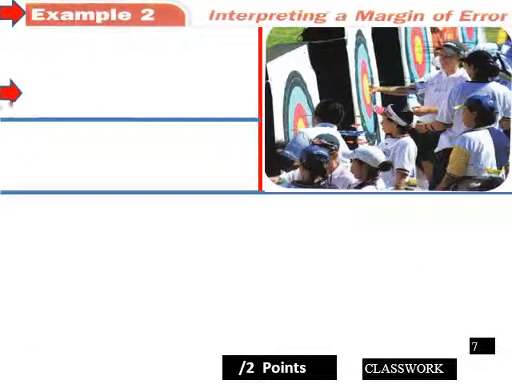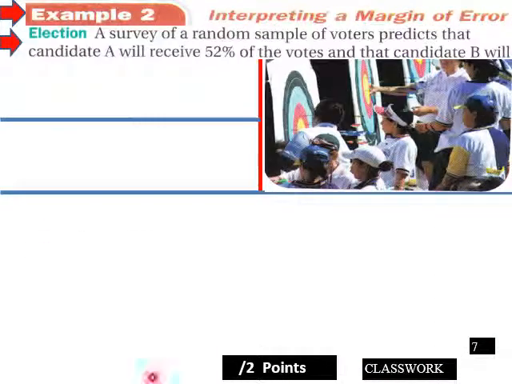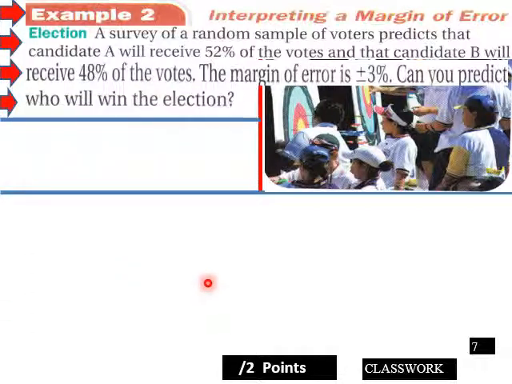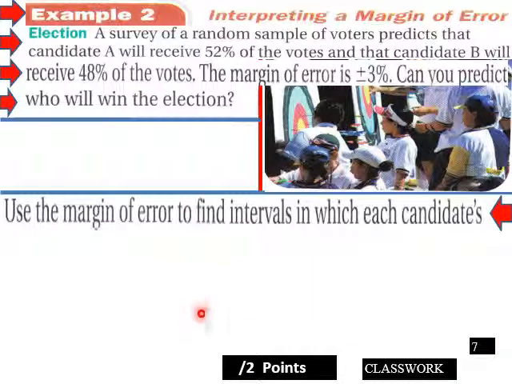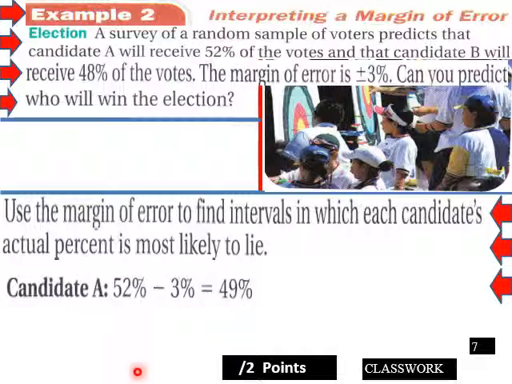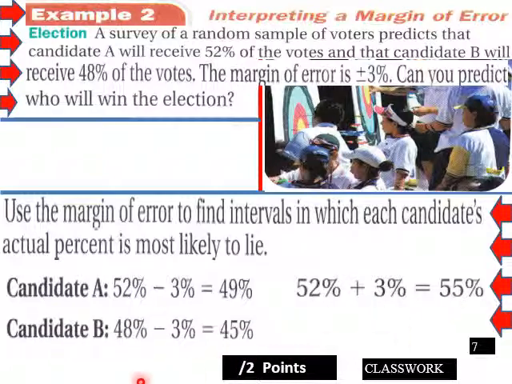Okay, so example 2 here, interpreting a margin of error. A random sample predicts that candidate A will receive 52% and candidate B will receive 48%. The margin of error is plus or minus 3. Can you predict who will win the election using the margin of error? We can say candidate A will get 49% to 55%. Candidate B will get 45% to 51%.